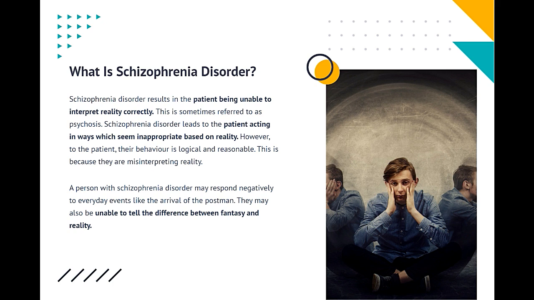A person with schizophrenia disorder may respond negatively to everyday events like the arrival of the postman. They may also be unable to tell the difference between fantasy and reality.